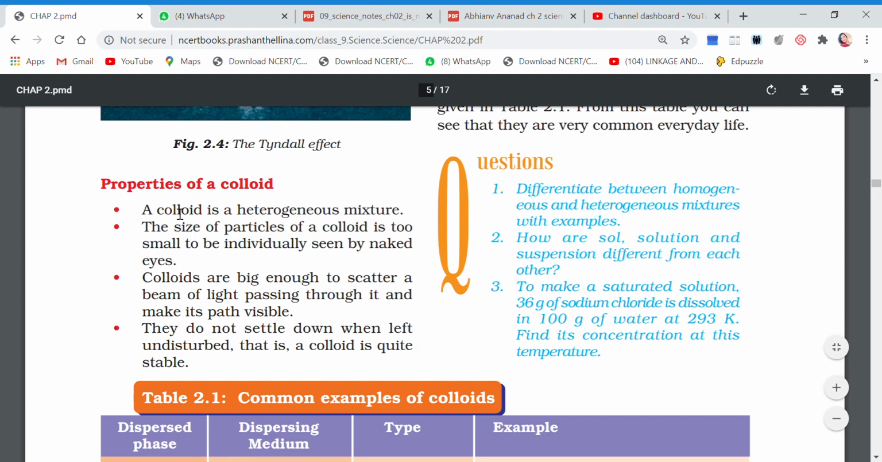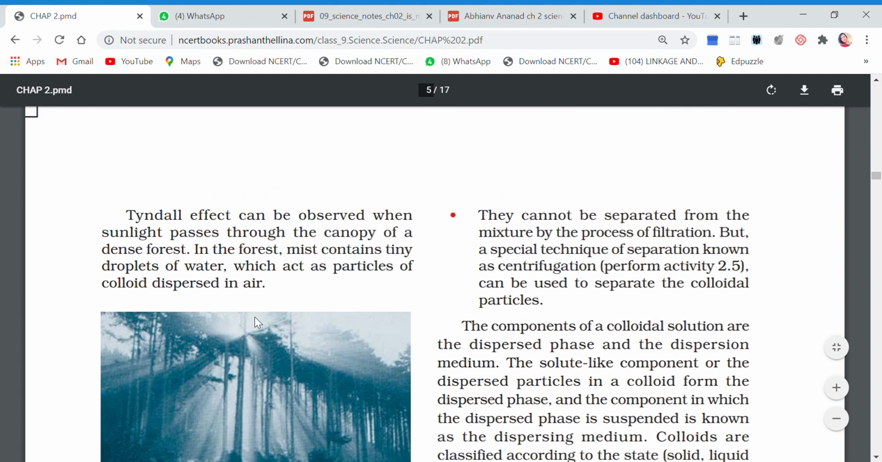Point number one: a colloidal solution is a heterogeneous mixture. Point number two: the size of particles of colloid is too small to be seen by naked eyes. Point number three: they are big enough to scatter the beam of light, that means they will show Tyndall effect. And point number four: they do not settle down, so they cannot be separated by filtration, and they are stable. They do not settle down, so they are not unstable. They are stable. So these are the properties of the colloidal solution.